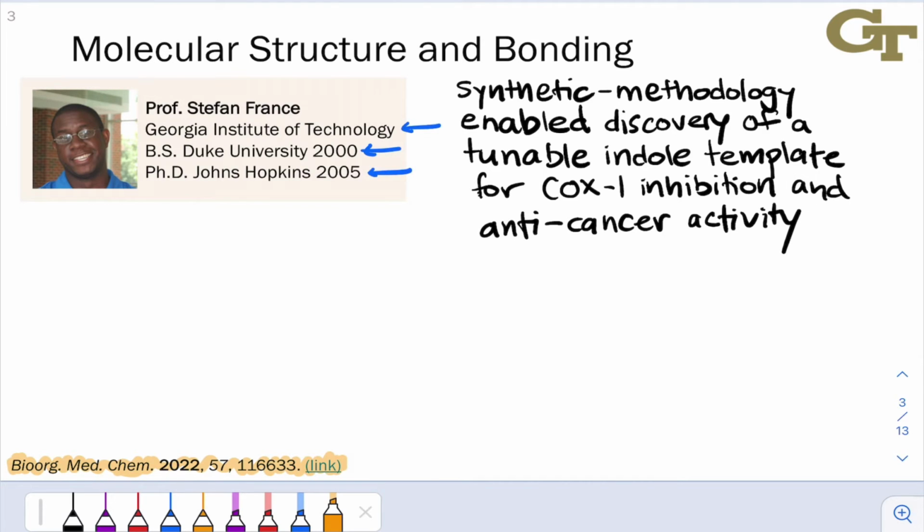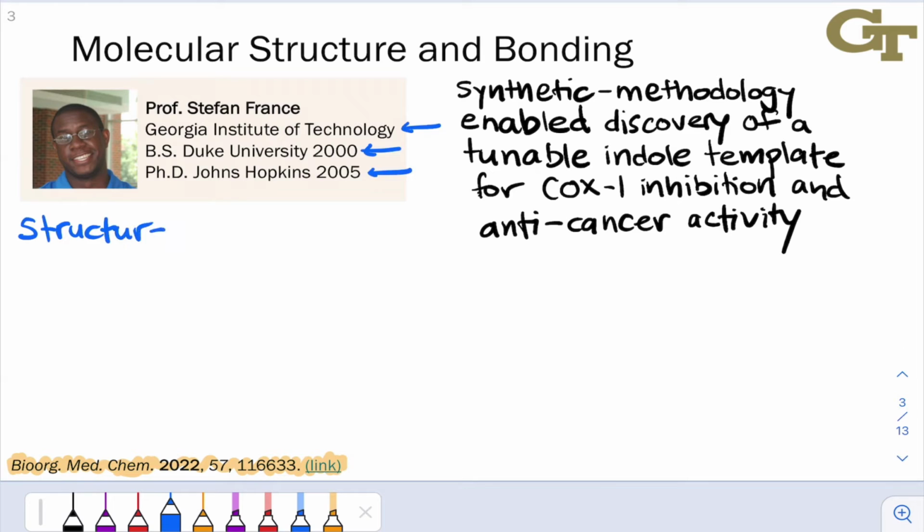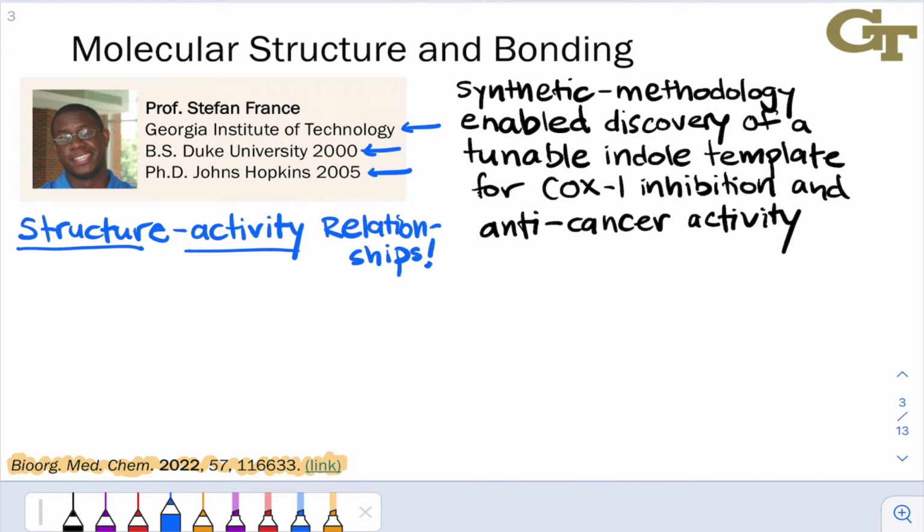And what the France group wanted to do here, together with collaborators, is develop a tunable structure, a structure that they could easily modify to develop a suite of drugs with potential COX-1 inhibition and anti-cancer activity. And the name of the game here is something called structure-activity relationships. A structure-activity relationship is a rational trend in the activity of a compound as a function of its structure. So if we can create a number of different structures that have, for example, small differences between the various structures and detect a pattern in activity, we've established what's called a structure-activity relationship.